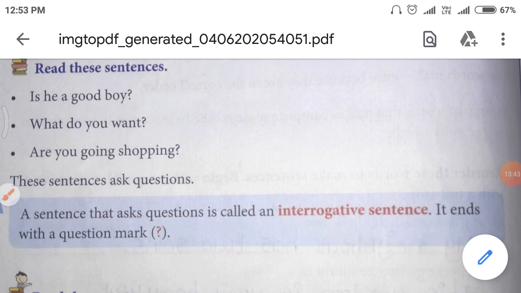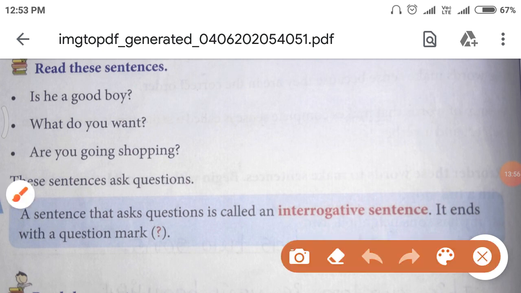When you are asking a question, for example, somebody is asking you, where are you living? What is your name? So, that all are questions. Let's see. Is he a good boy? This is a question. And how does it end? It ends with a question mark.